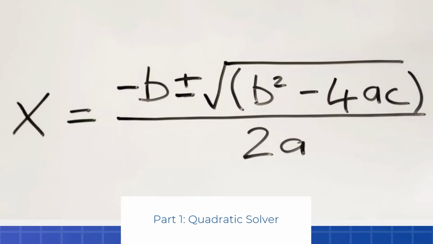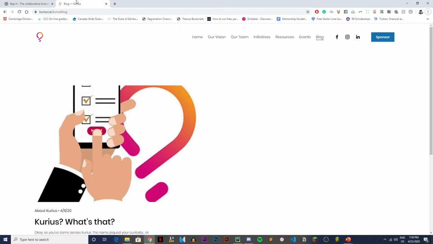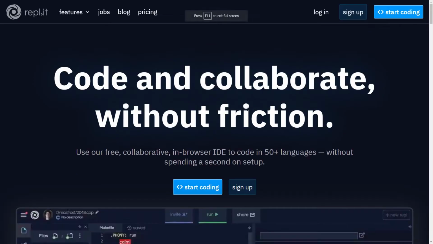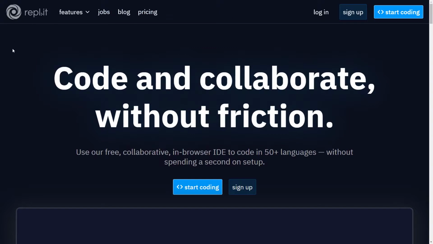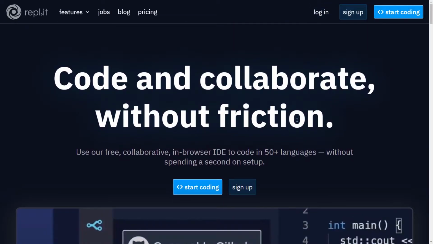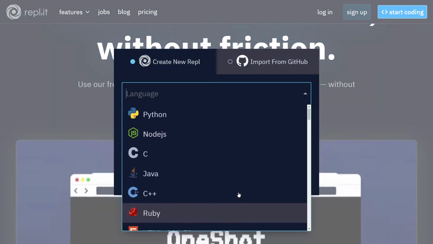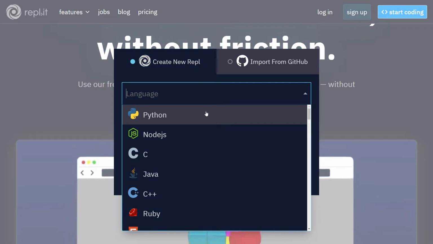All right, so let's get started coding. I'm going to open up my browser and full screen this. You should land on this page, REPL.it, and we're going to start coding. I'm not going to sign up, I'm just going to directly start coding. And the language, as I said, we're going to use is Python.